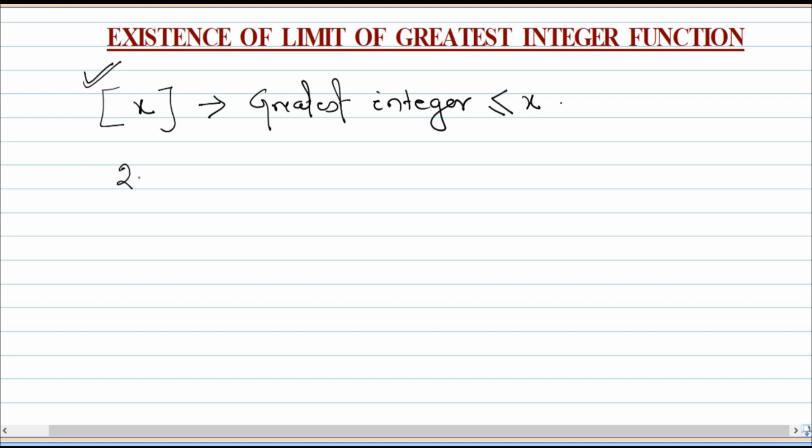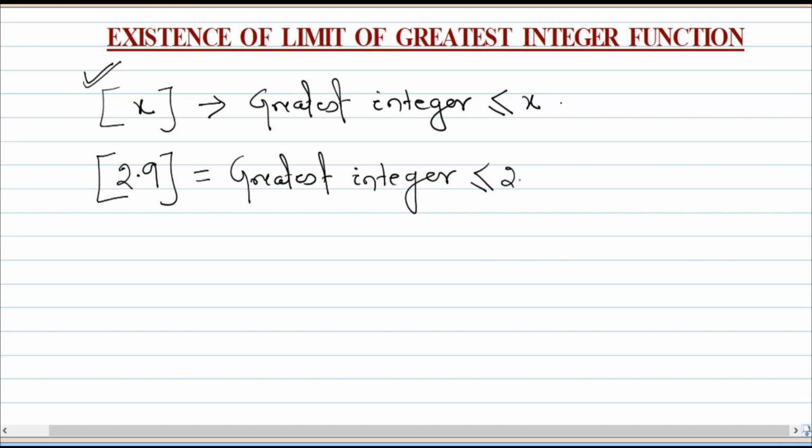Suppose you have to ask what is the greatest integer of 2.9. That is nothing but the greatest integer less than or equal to 2.9. You have to calculate which one is the greatest integer which is less than or equal to 2.9. So first you have to draw the number line.